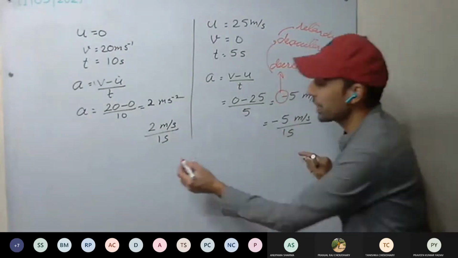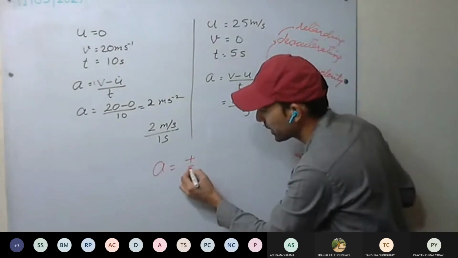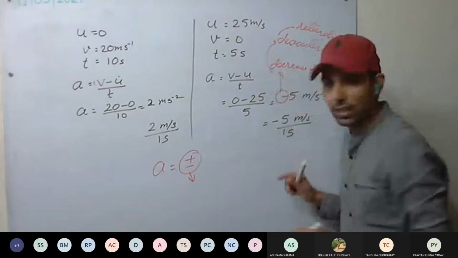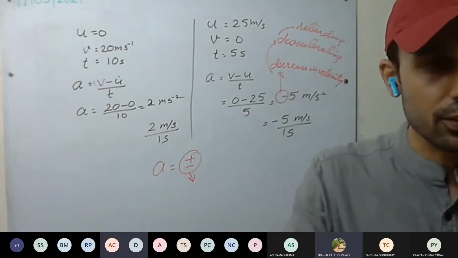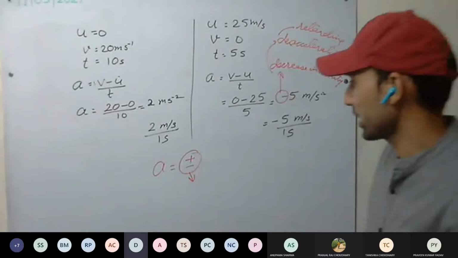Understood? So with acceleration, what do plus and minus denote? Do they denote the direction? No, they are not denoting direction.